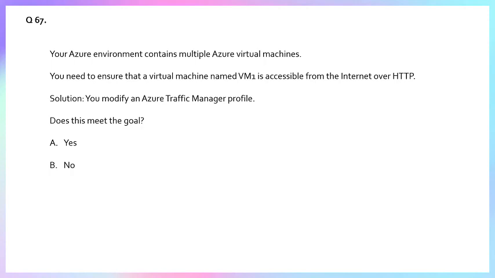Azure Traffic Manager, I don't think so. Already told you twice and thrice that if you want to access it, then you have to change the load balancing, make the IP public, and keep ports like 80, 443, 3389, and 22 allowed for this traffic. These are the ways by which you can make it accessible.